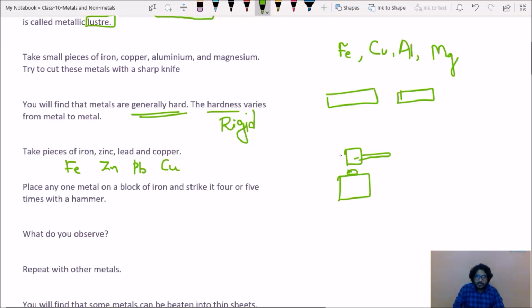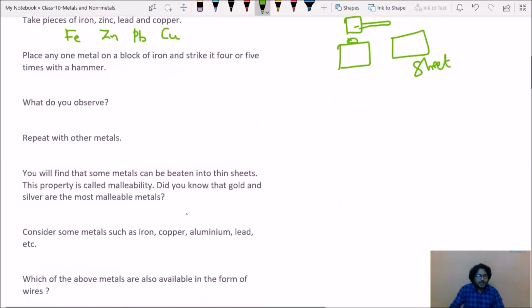You can observe this small piece of metal becomes a sheet, isn't it? What is the property of making metals into sheets? It is called malleable or malleability. That property is called malleability, and most of the metals are malleable, right?